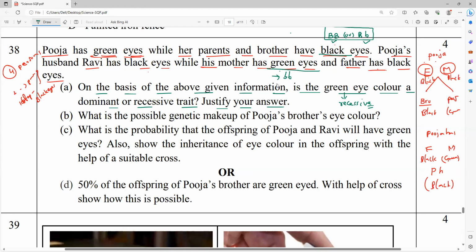Do you understand, everybody? If you do not understand, please ask me. I will repeat again. The dominant one has two possibilities: one is homozygous, another one is heterozygous. But the recessive one has only one possibility. What is the possibility, everybody? Small b, small b. Do you understand?